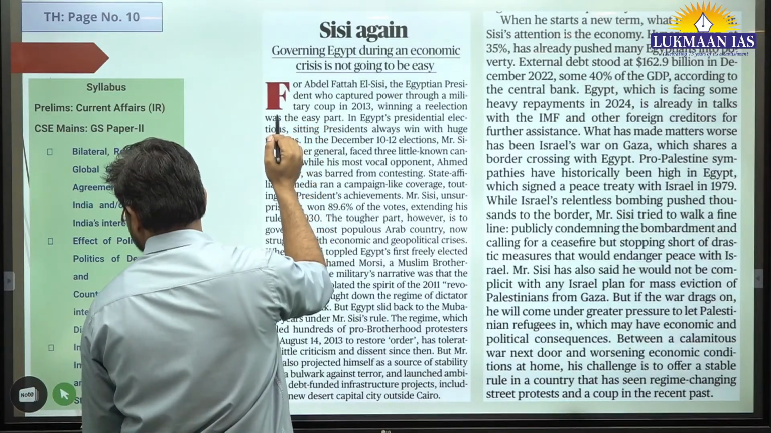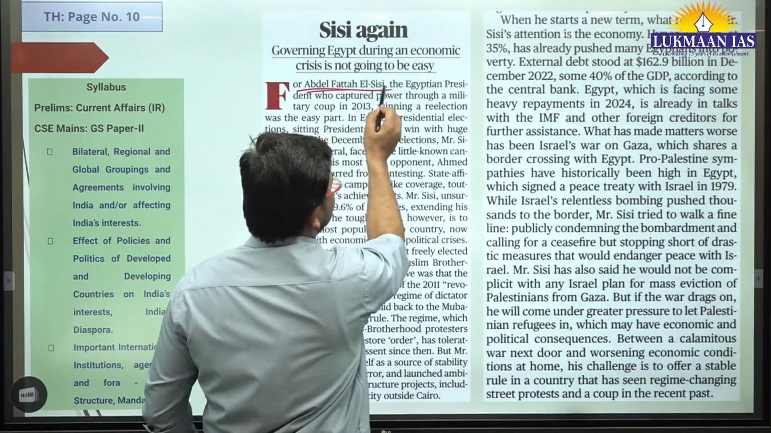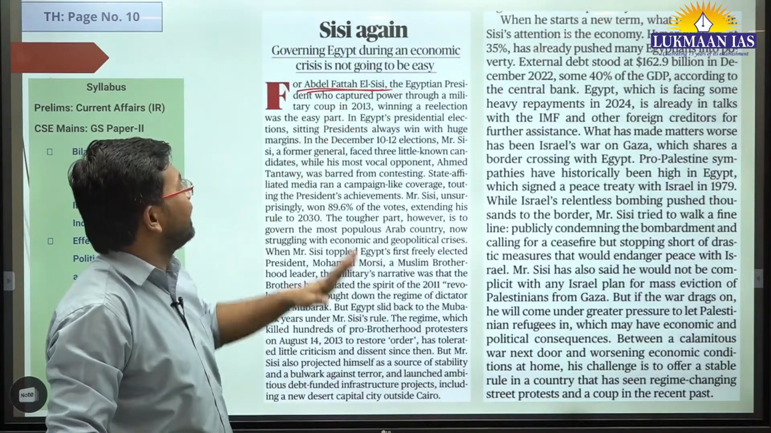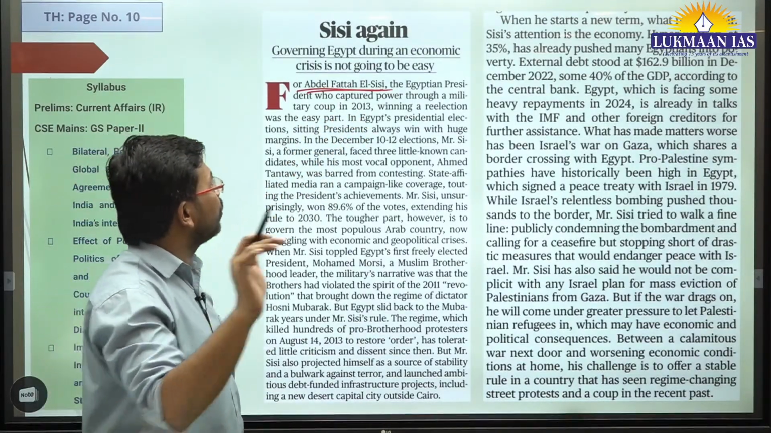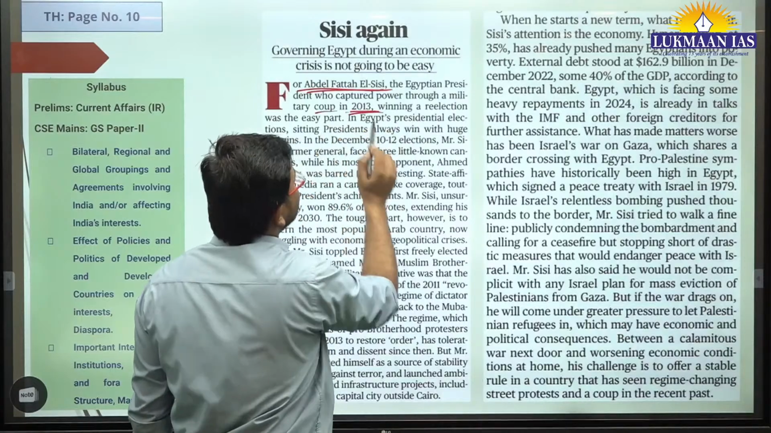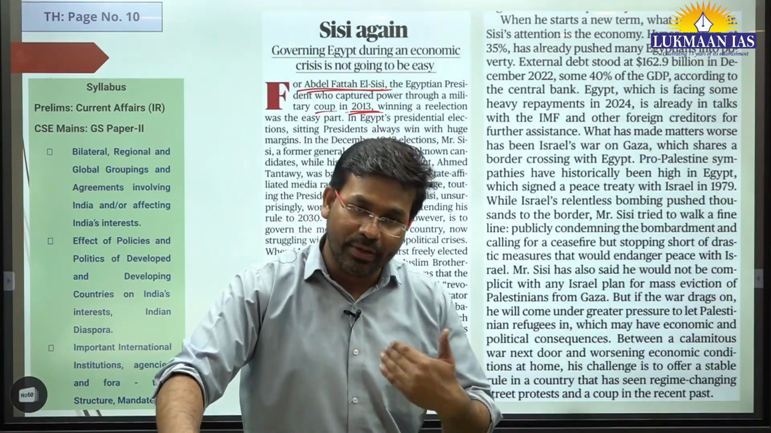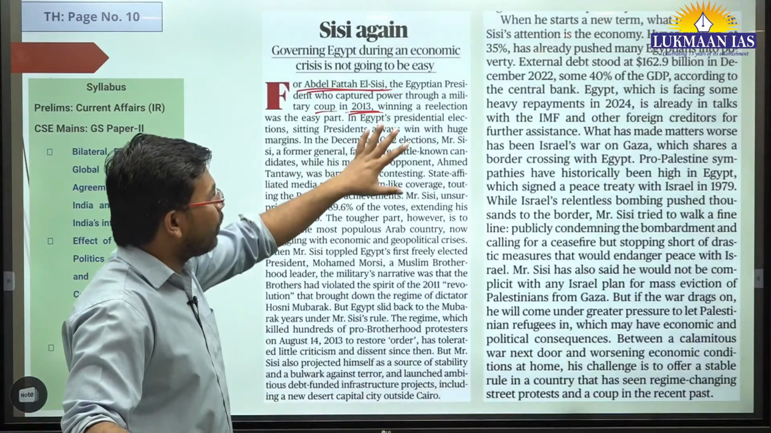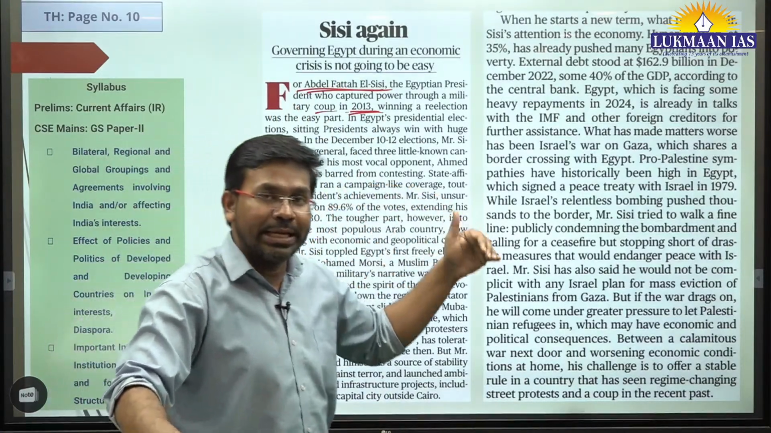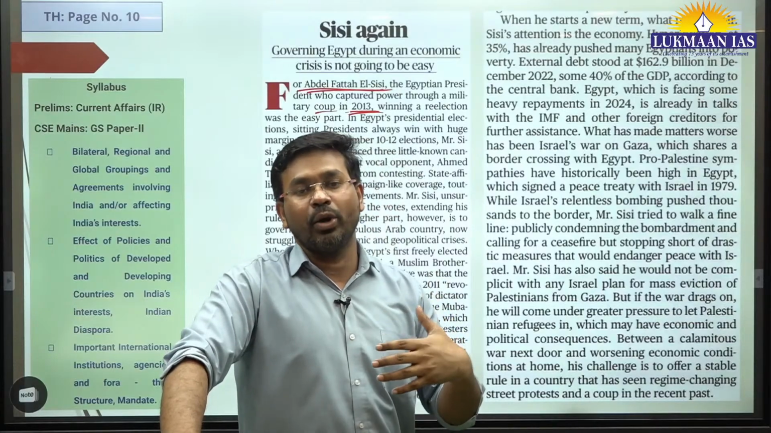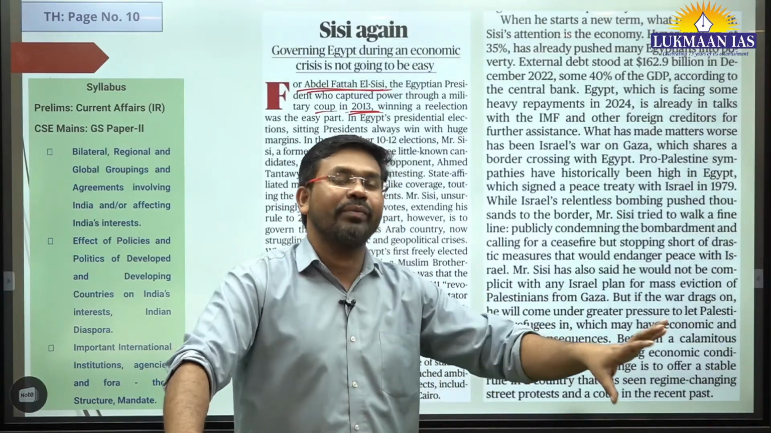He is Egypt's president, and he captured power in 2013 through a military coup. And now he has again won the election. Now he will be there in the country. So now it is being said that he is seen as a very strong leader who has the authority or the power to curb any dissent.